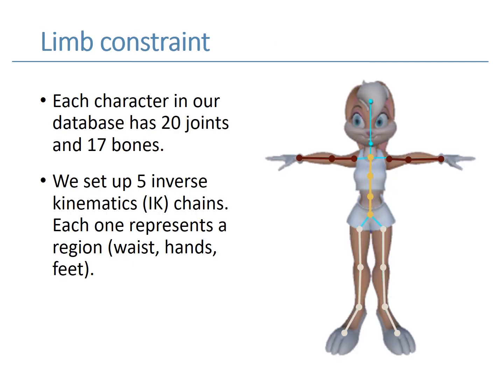Moreover, we define limb constraint to refine the animation. Occlusion may appear and degenerate the animation, so we employ IK to remove the artifacts. Each character in our database has 20 joints and 17 bones. We set up 5 IK chains in the character. As shown in the figure, we define a waist chain, 2 hands chains, and 2 feet chains.